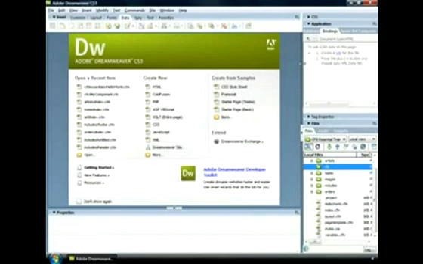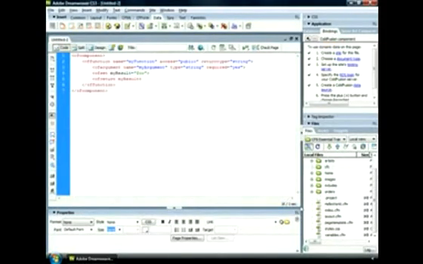Then, I'll go to the Welcome screen in Dreamweaver CS3, and under the Create New label, I'll click on More. That takes me to the New Document dialog. And from there, I'll select ColdFusion Component and click Create. A ColdFusion component is a simple text file.